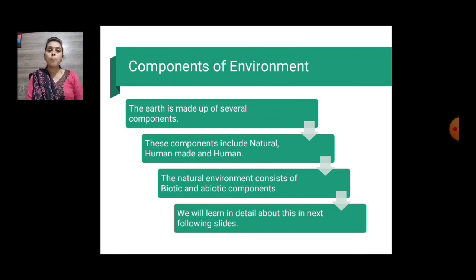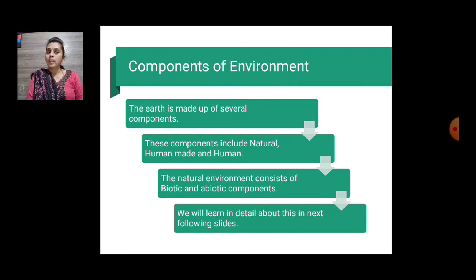First of all, the components of environment. The first point says the earth is made up of several components. These components include natural, human-made and human. So especially three components: the natural component, the human-made components and the human components.